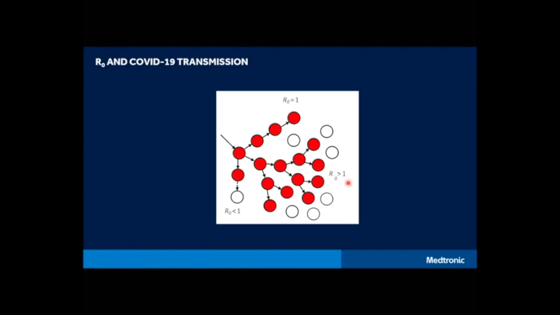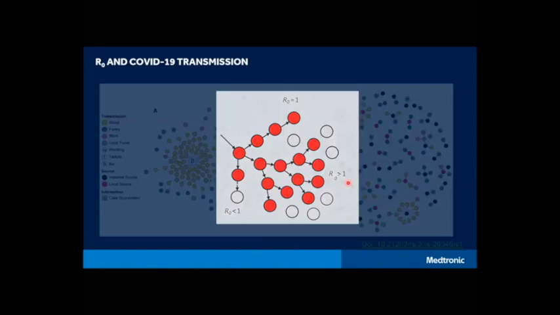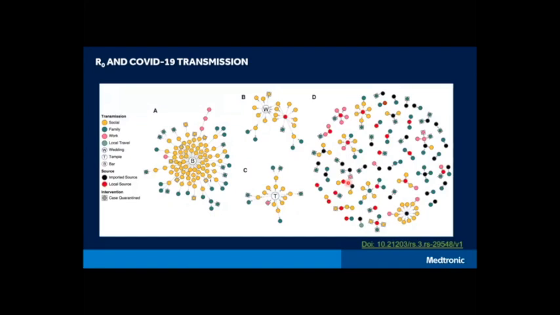What we've also come to appreciate is that when we look at large populations, the spreading of the virus is not homogeneous. When we say an R0 of 1, it doesn't mean that everybody in that population is spreading to one individual. It's an overall average of the population. This study that they did in Hong Kong when it first broke out showed a phenomenon people are describing as super spreader events.